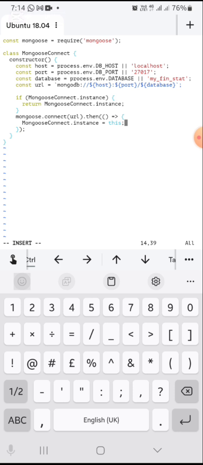So now if this class is used to create another instance, because of this if statement here, it should just check, okay, this is there, then it should keep using that single connection. So that's the single connection part, not multiple connections, just this same one.